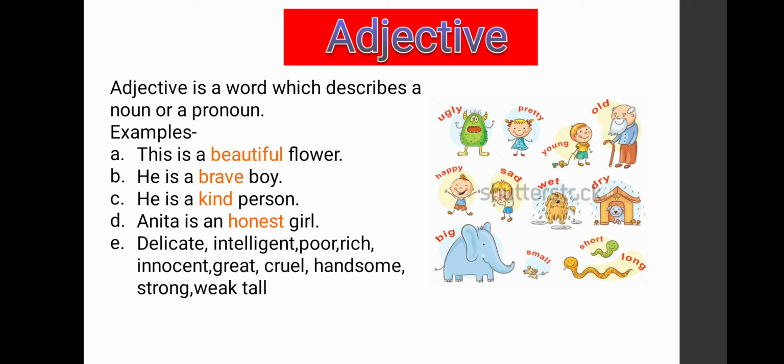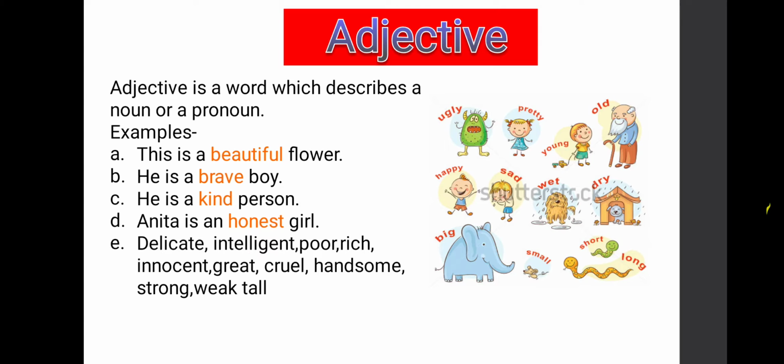Okay students, till here we came to know about noun, pronoun, verb, adverb. Now let us study about adjective. First I shall read the definition. Adjective is a word which describes a noun or a pronoun.